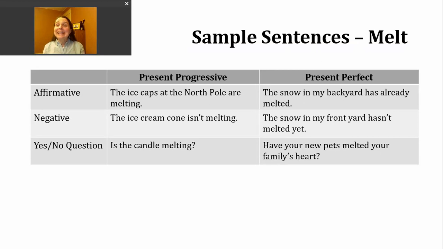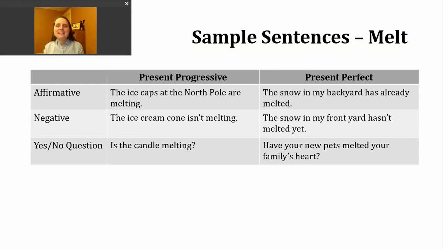If I want to make a negative present perfect sentence, I'm going to insert not after have or has. And again, I have another true example. The snow in my front yard hasn't melted yet. So there's some really big trees that are shading my front yard, so it's not getting as much sunlight. So we haven't had that process of going from the solid to the liquid.